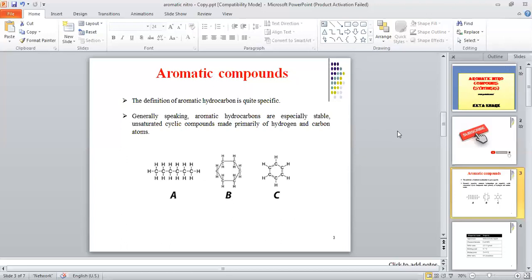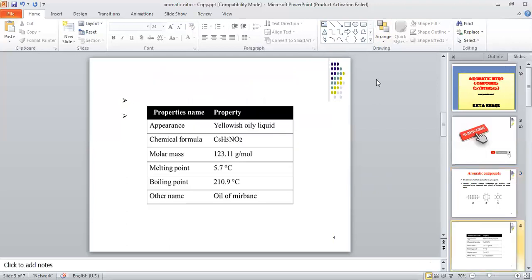Now come to the next thing. Next, I'm going to let you know about the aromatic nitro compounds. So firstly, I think I should discuss the aromatic nitro compounds, right? But before starting, I will let you know about their physical properties, right?